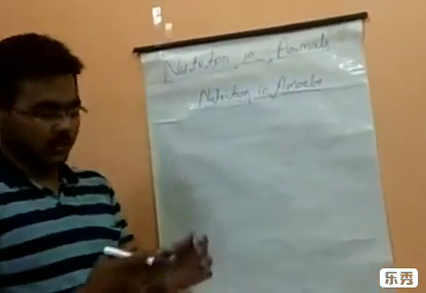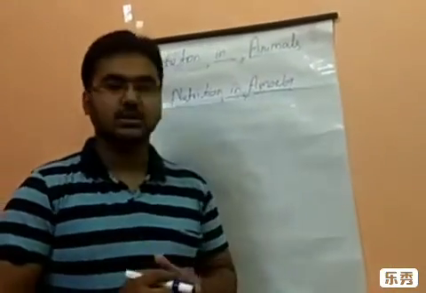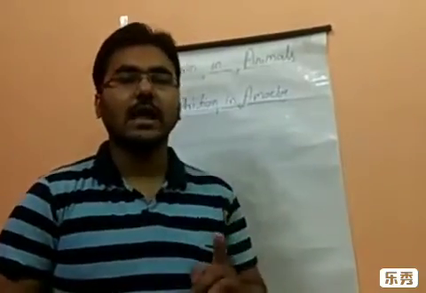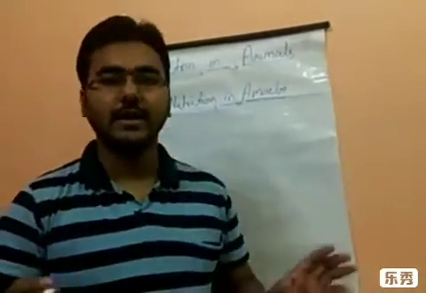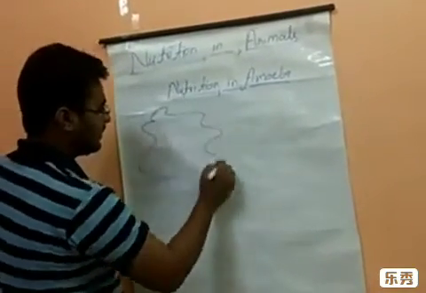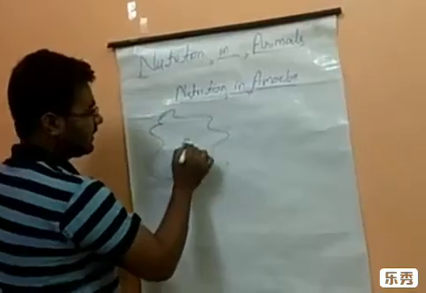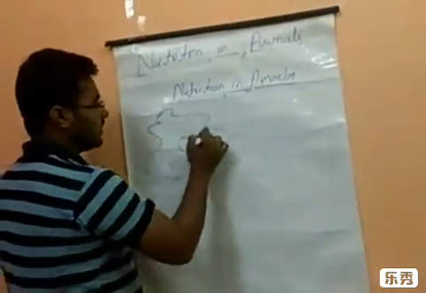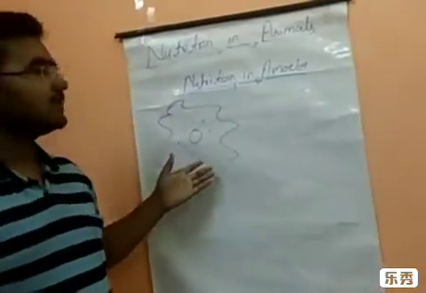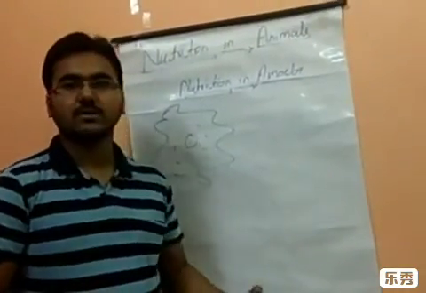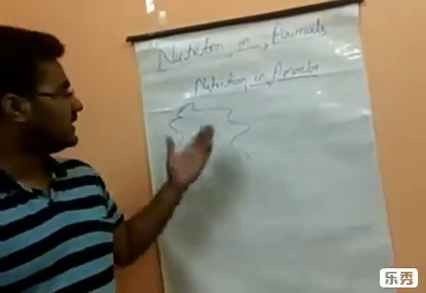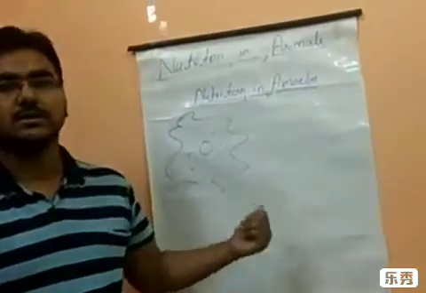First of all, I will tell you that the shape or structure of amoeba is not fixed. It is a unicellular organism and it can be found in any shape. So here I am making a diagram of amoeba. Here is the nucleus and some other cell organelles found beside it. How will this organism take food and digest it, meaning all the processes: ingestion, digestion, absorption? How does this happen in this single-cell organism? We will study that today.